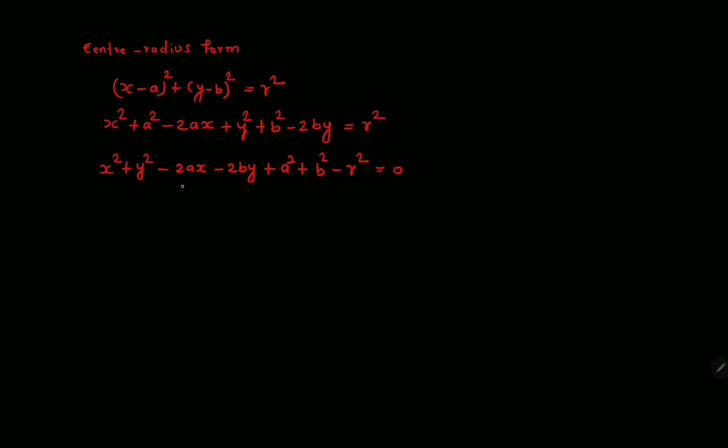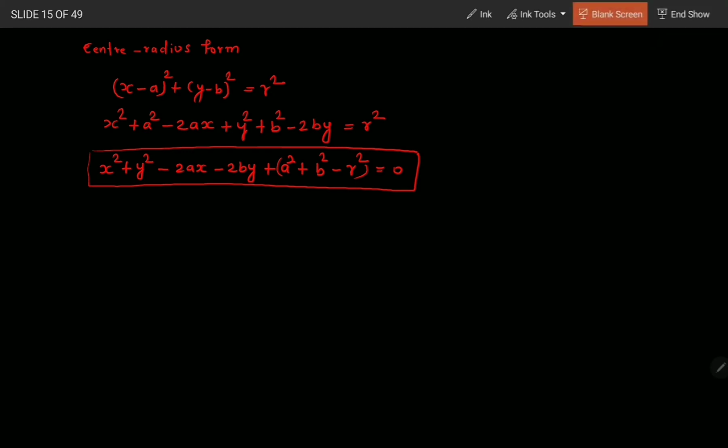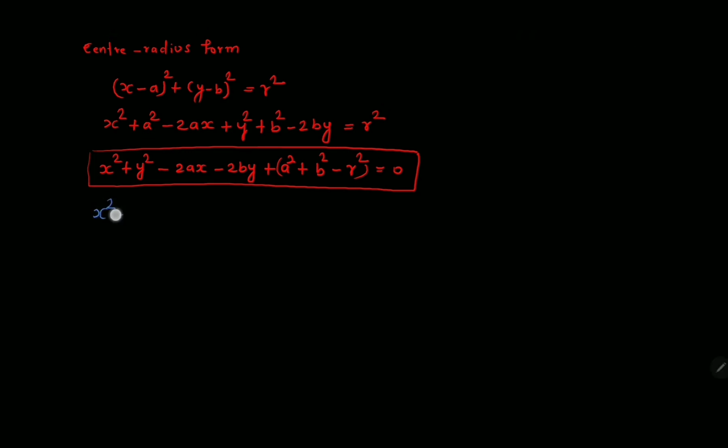So this is known as the general form of the equation of the circle, where a square plus b square minus r square is the constant term, and we always write the general form of the equation of the circle as x square plus y square plus 2gx plus 2fy plus c equals 0. So this is the standard general form of the equation of the circle.